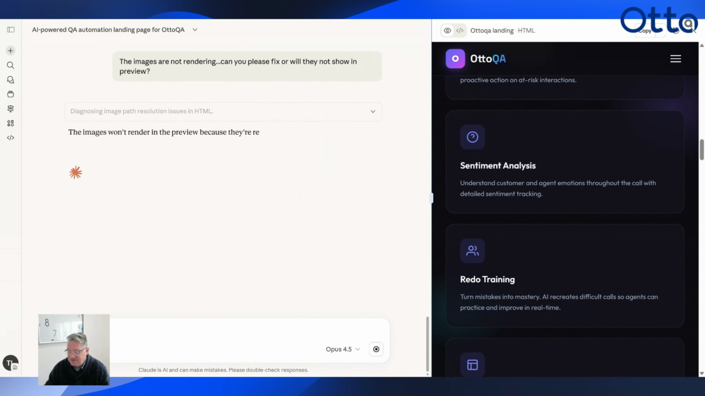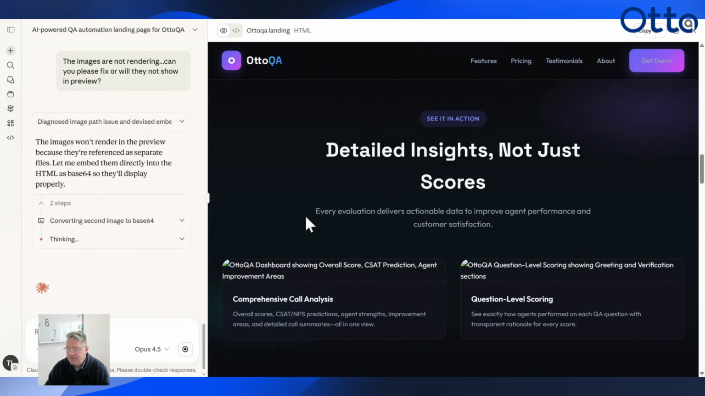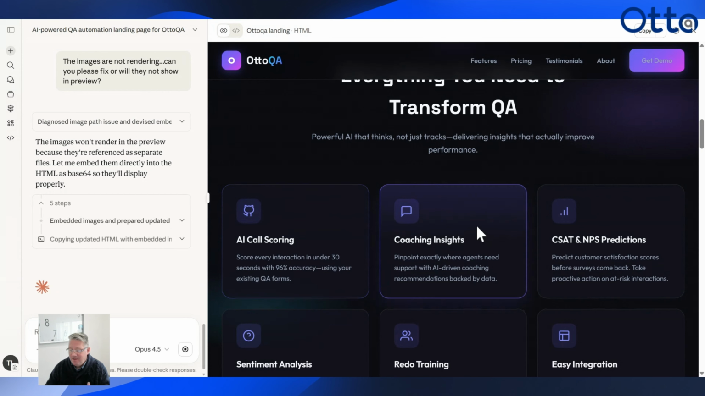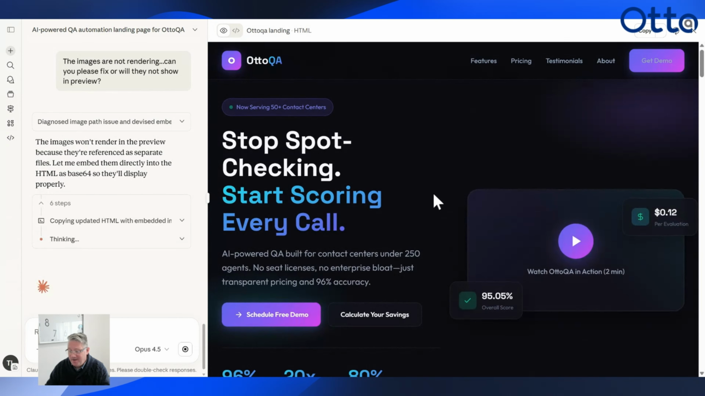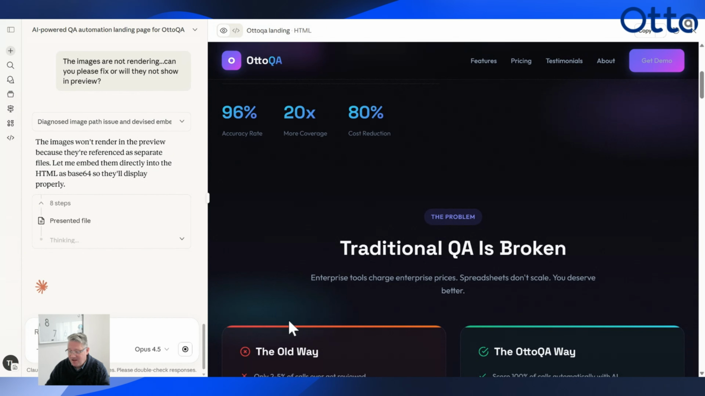But think about this. Okay, they're going to embed them directly, so it's going to try to fix it. But think about this. If you have a really worn out site, you can do anything that you want here, right? You can make changes. Even the coloring right there, that's pretty cool.